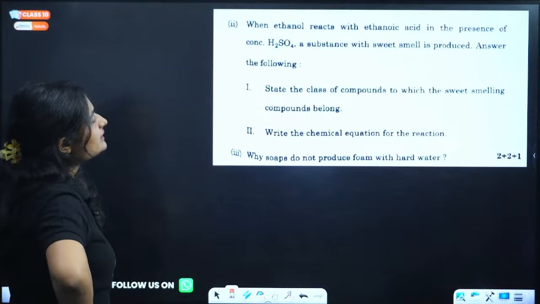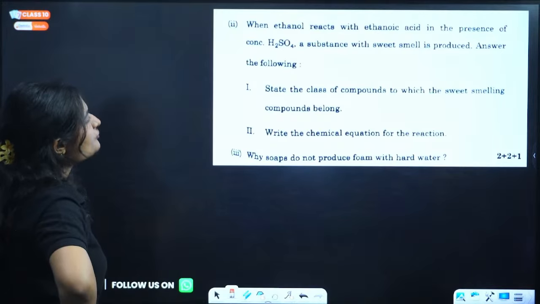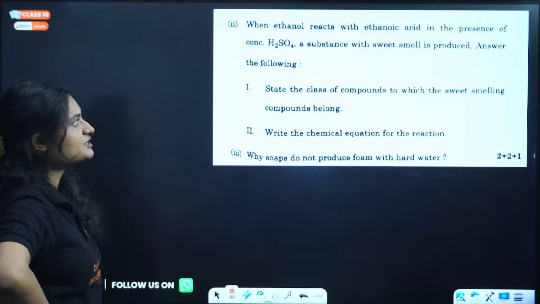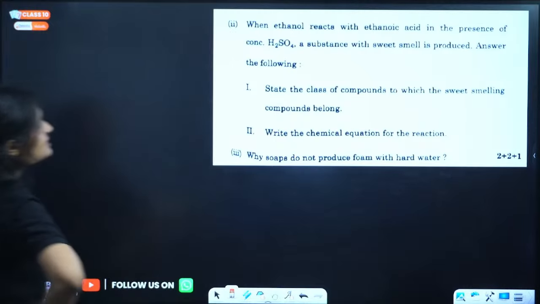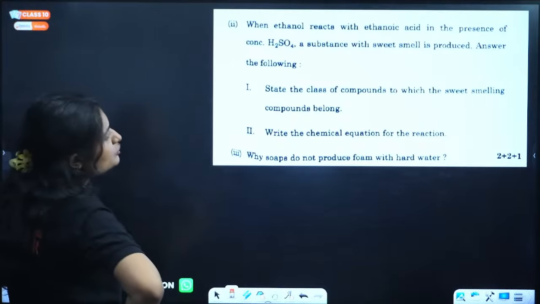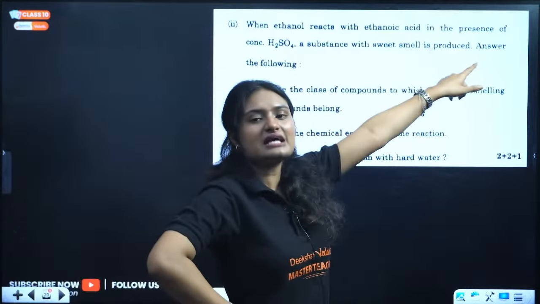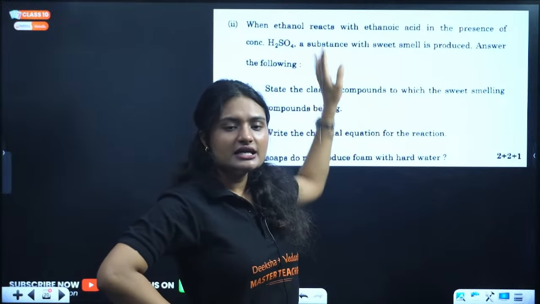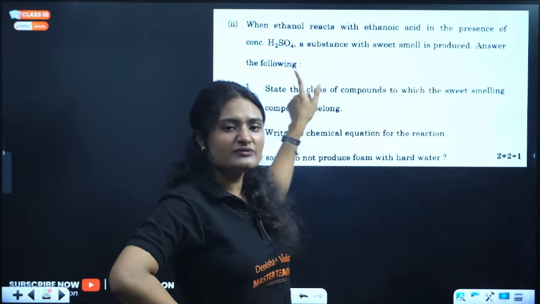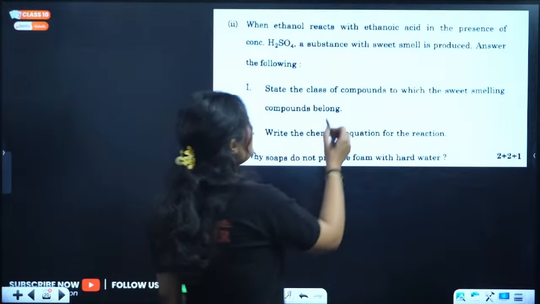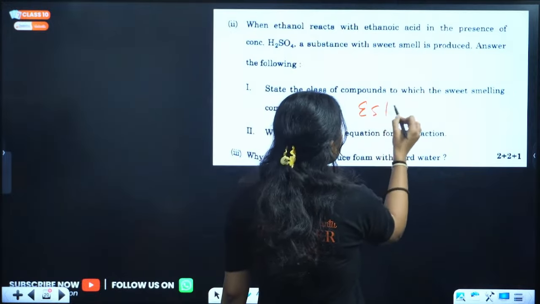Next, when ethanol reacts with ethanoic acid in the presence of concentrated sulfuric acid, a substance with a sweet smell is produced. State the class of compound to which the sweet smelling compound belongs. This is esterification. Ethanol reacts with ethanoic acid in an acidic medium. What do we get? Ester. So the compound belongs to the ester functional group.